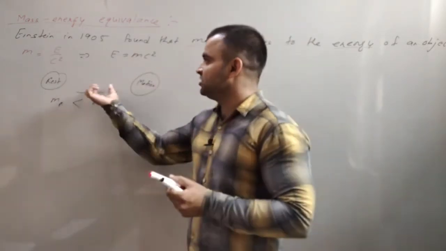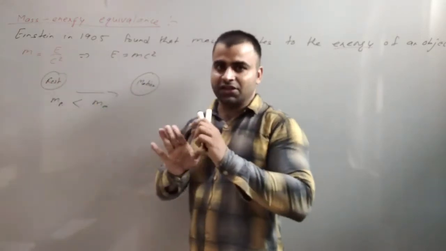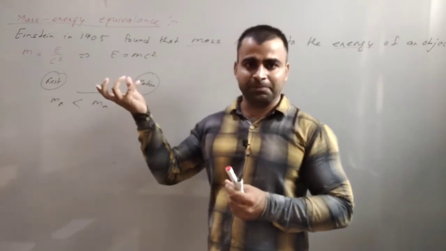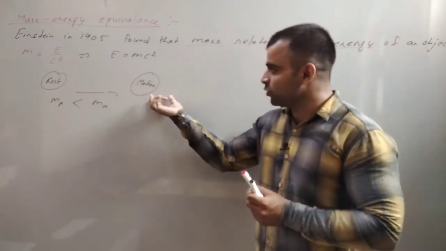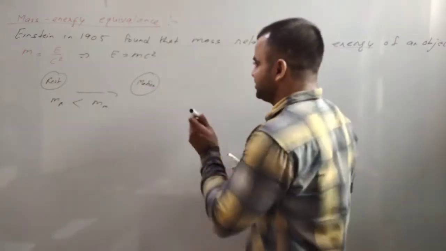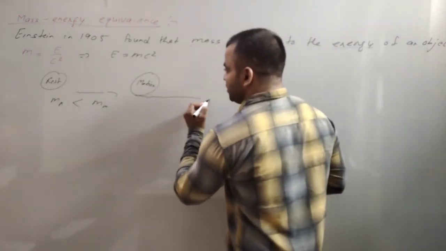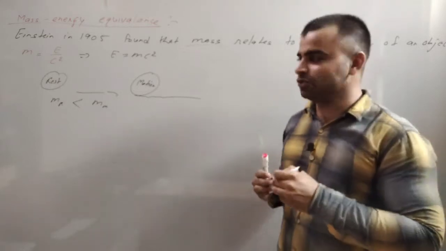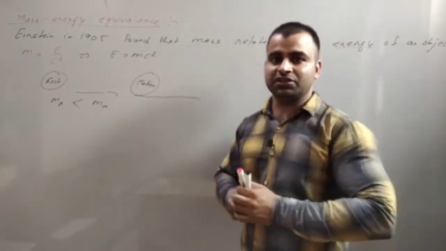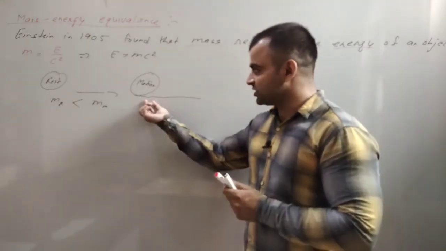How is this possible? At rest, let this ball have a mass of 1 kilogram, and due to motion it attains some kinetic energy and some heat energy also, because with the surface it will attain some heat due to friction.